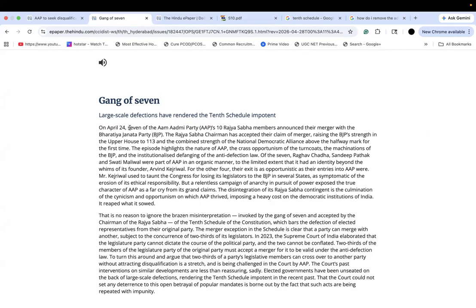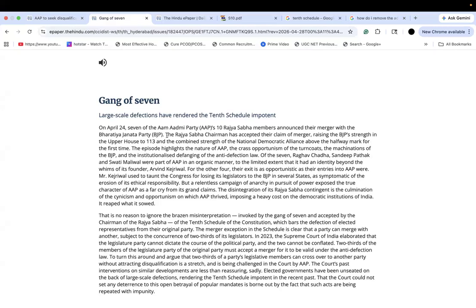On April 27, 7 of Aam Aadmi Party's 10 Rajya Sabha members announced their merger with the Bharatiya Janata Party. Makes so much more sense. That's why Raghav Chadha MP was quoted as saying that more than two-thirds of MPs have defected from AAP and have decided to merge into BJP. These are the words he uses. So now you understand that it is two-thirds because there were only 10 members. So 7 out of 10 is two-thirds or more, right? Makes sense. All right. Now we've cracked one bit of it.